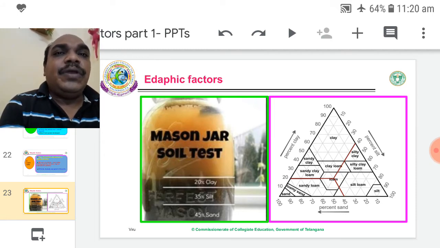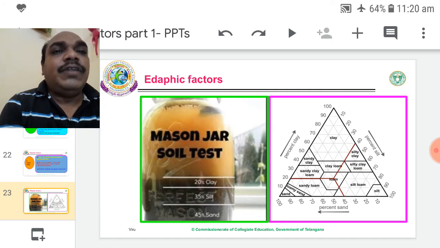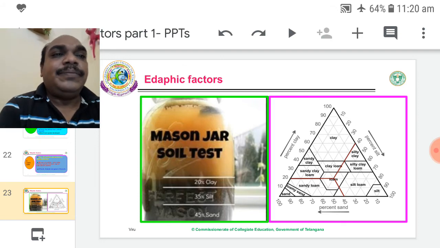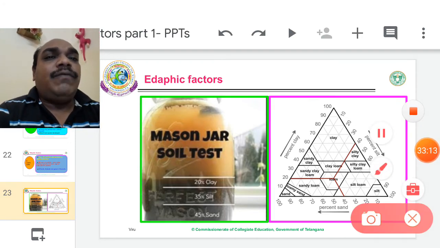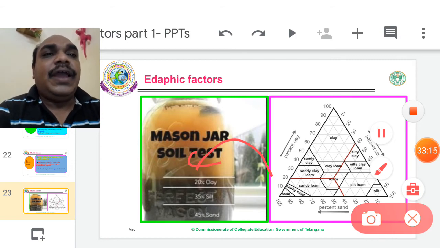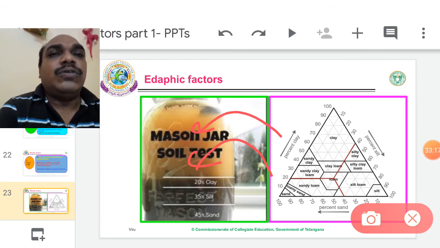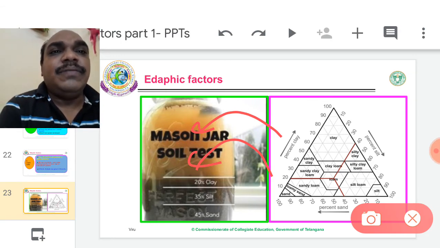Up to one half or three fourths, one half of the bottle is filled with dried soil sample. After pouring the soil sample, add water three fourths, up to the neck of the bottle, and shake several times.